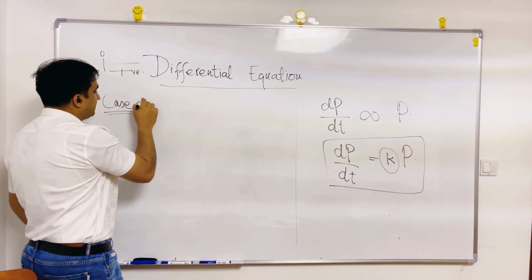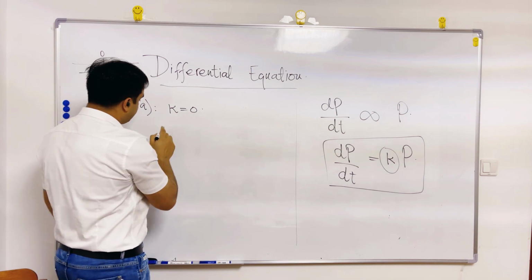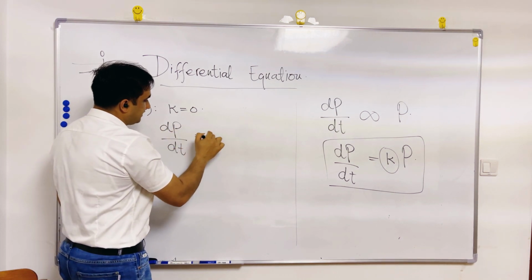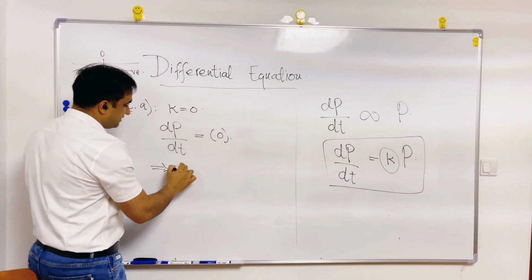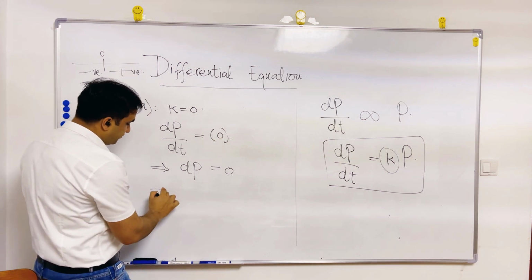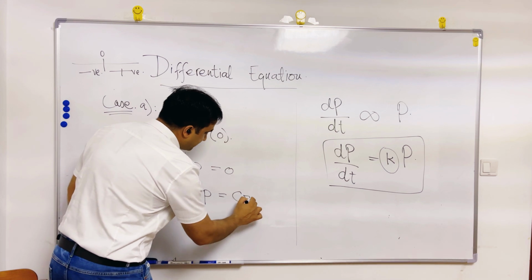If this k is 0, then the equation is dP by dt equals 0. This means dP equals 0. And when you integrate this equation, it means P is a constant.